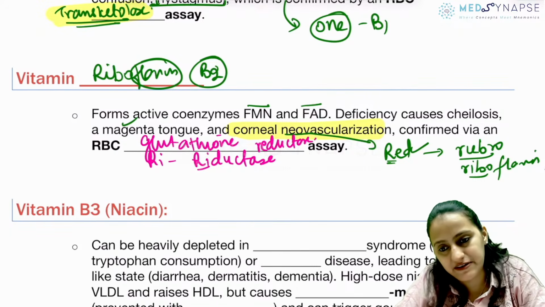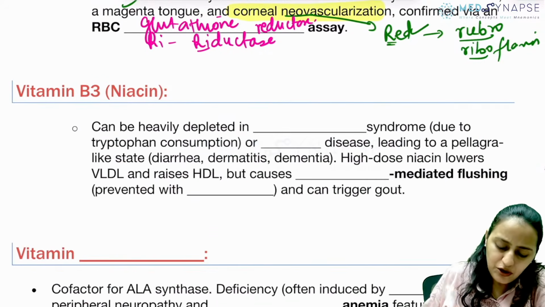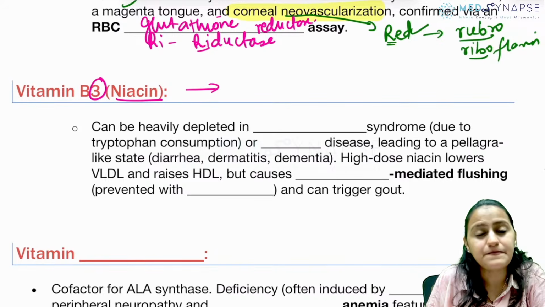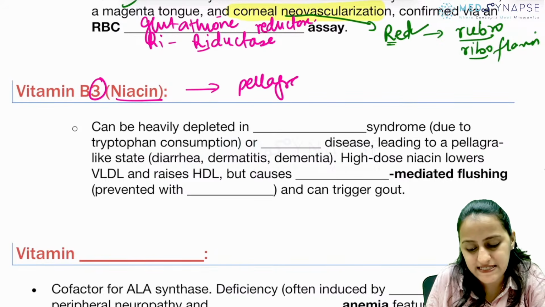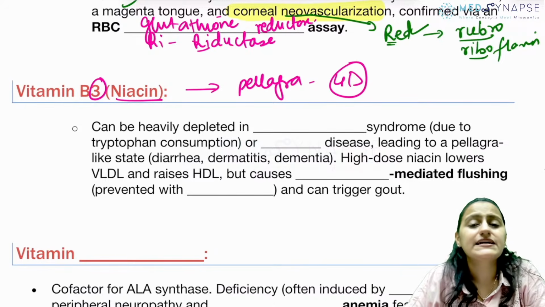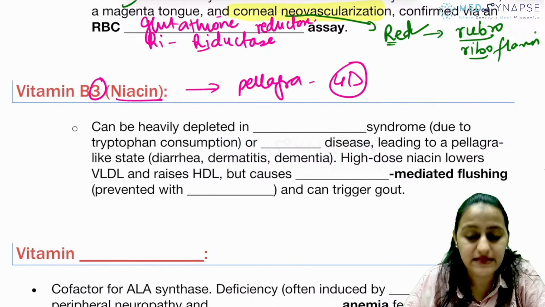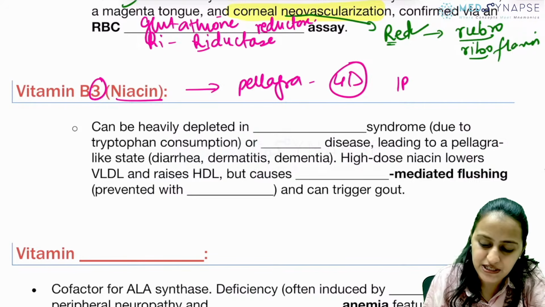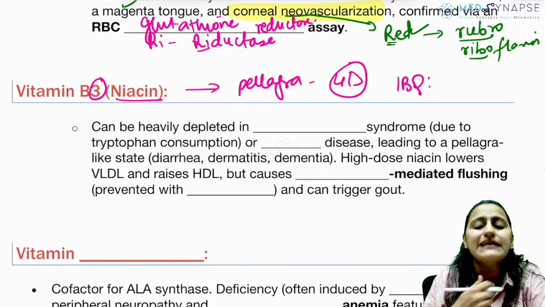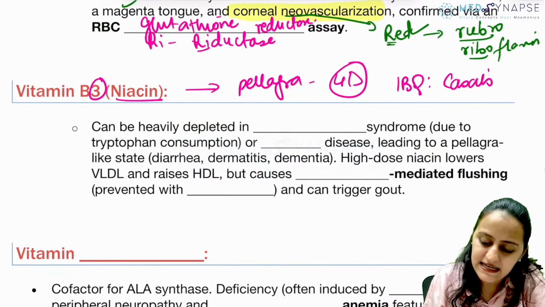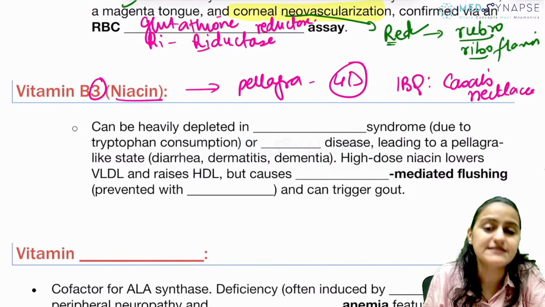Okay, FMN, FAD. Going to B3, which is niacin. Remember, the deficiency of which causes pellagra, the 4Ds: diarrhea, dermatitis, dementia, and death. Classical image-based question in pellagra is what? The dermatitis. Casal's necklace. Okay, Casal's necklace is pellagra.